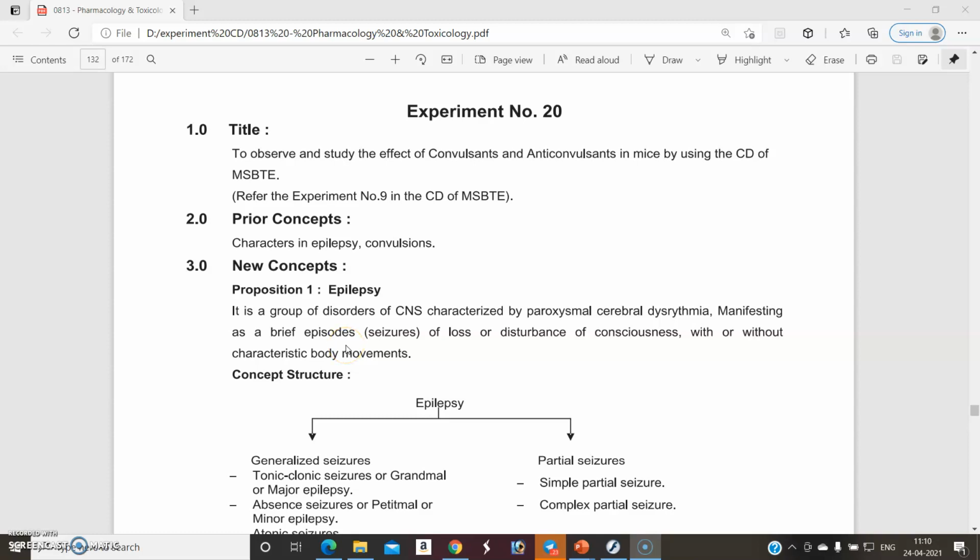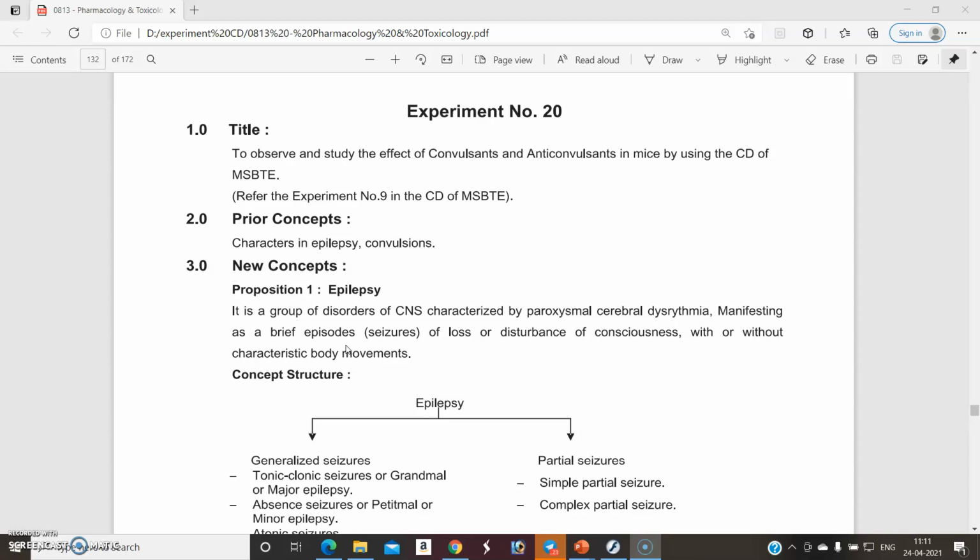Dear students, Namaste. Let us discuss a new online practical-oriented topic for the diploma second year subject, Pharmacology and Toxicology. This is experiment number 20. What is the title of experiment number 20? To observe and study the effect of convulsants and anticonvulsants in mice by using the CD of MSBTE, which is provided by the exam authority.